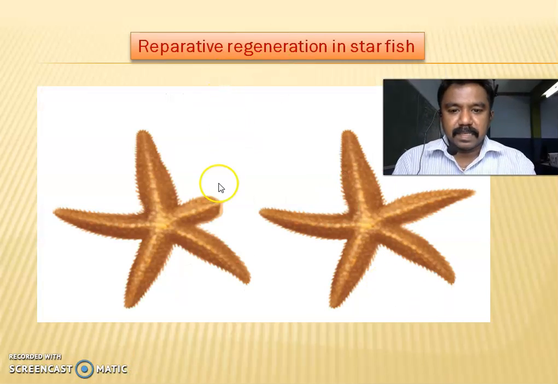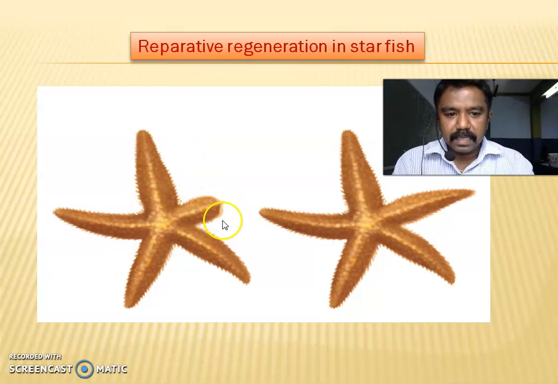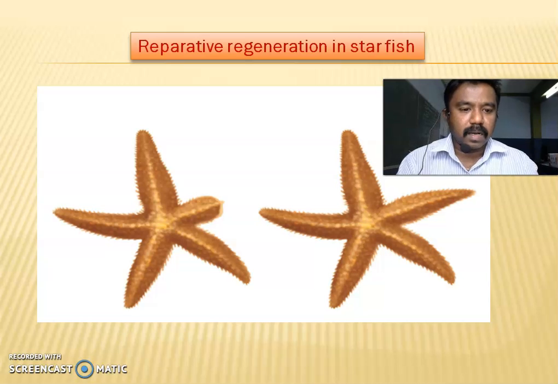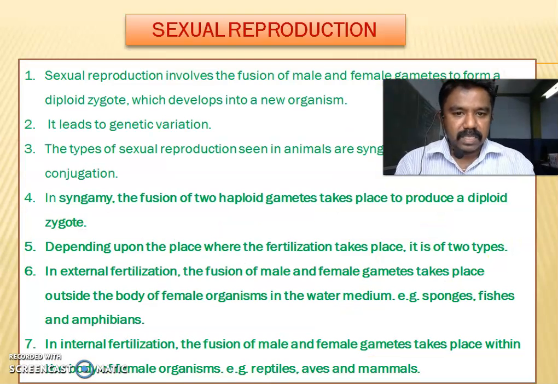This is reparative regeneration. See the diagram. In the first diagram, the arms are broken. In the second diagram, the broken or damaged part will grow completely. It is called reparative regeneration. Reparative regeneration also occurs in the wall lizard. When the wall lizard's tail is removed from the body, the tail will grow back completely. It is called reparative regeneration.